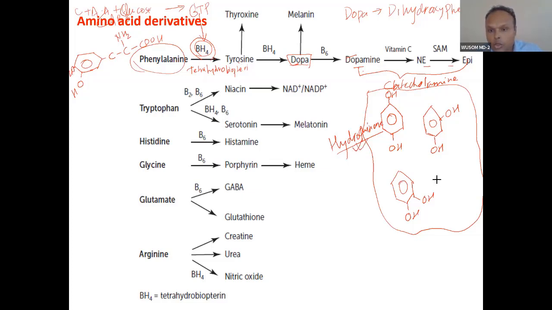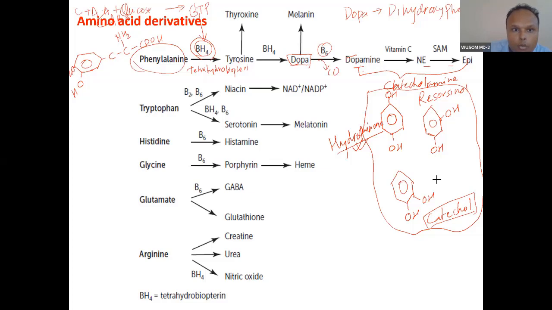And I haven't come across this compound in biochemistry, but I know this. This is called resorcinol, and this is called catechol. From this name is derived catecholamine, because you can see this dopamine is synthesized after decarboxylation.